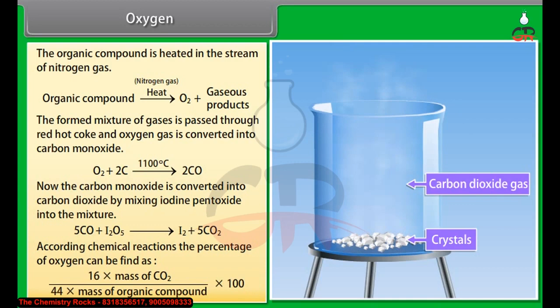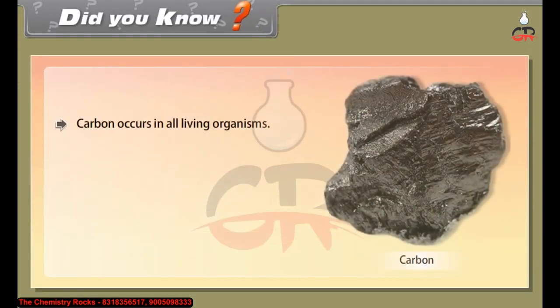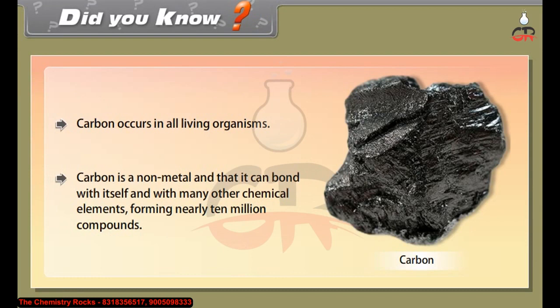Did you know? Carbon occurs in all living organisms. Carbon is a non-metal and it can bond with itself and with many other chemical elements, forming nearly 10 million compounds.